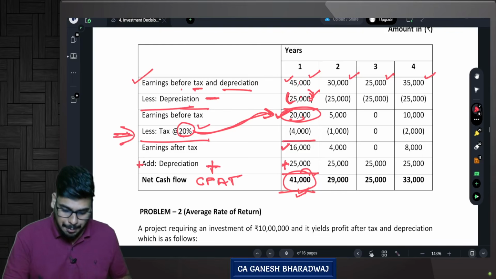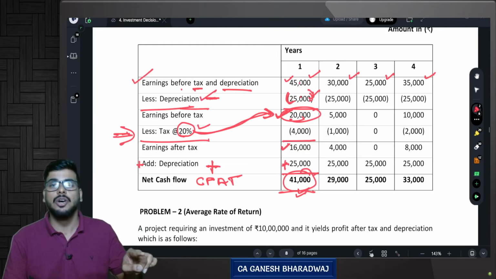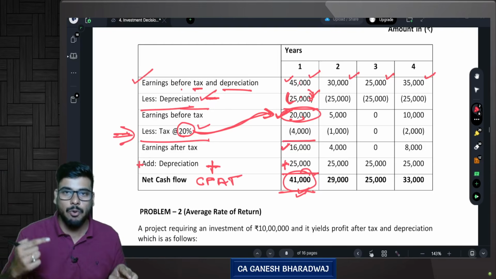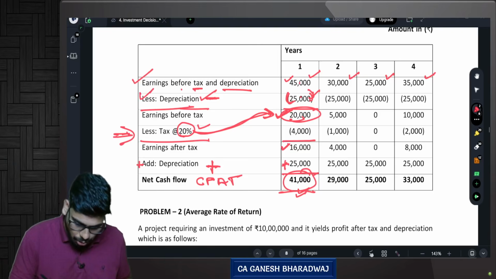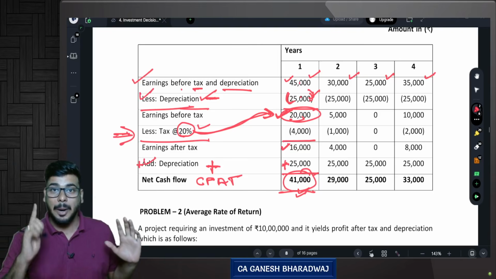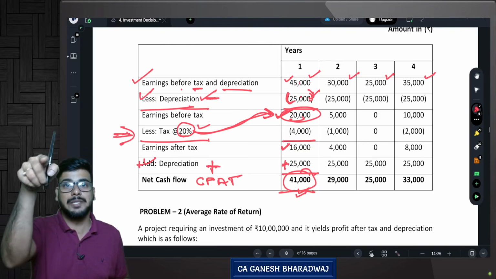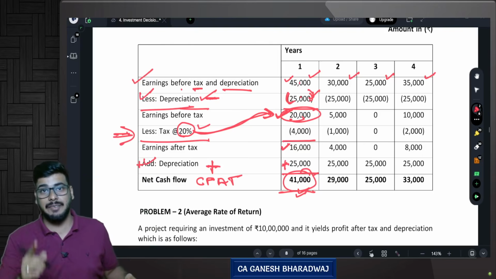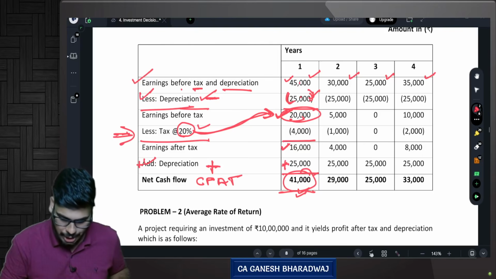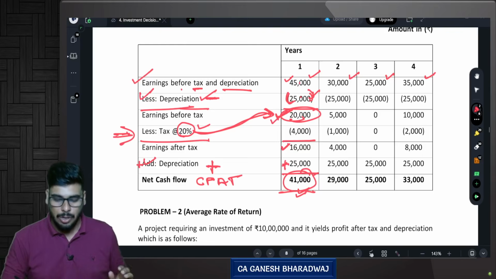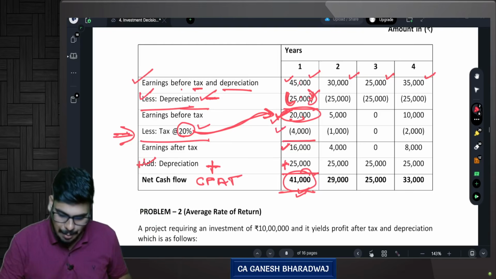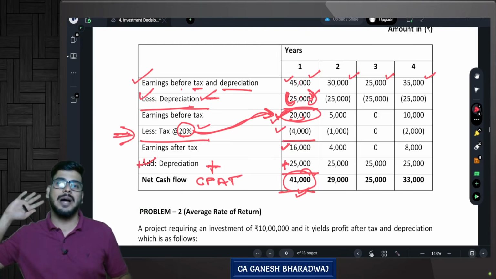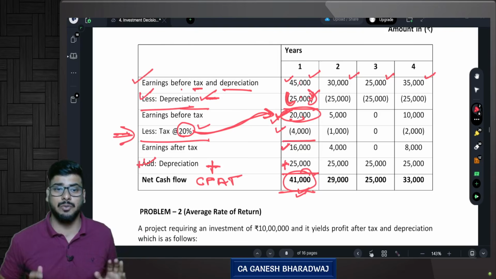Or in other words, because of the presence of depreciation, what has happened? Your tax outflow has reduced. So technically what we have done is, we have ignored this depreciation as a whole, but the presence of depreciation has impacted some tax savings. So the tax shield on depreciation has been properly considered. How? Because we have reduced it in the beginning, and on that reduced amount only we have computed the tax, and then we have added it back once again. Are you clear with this?